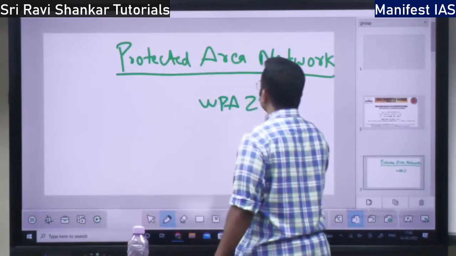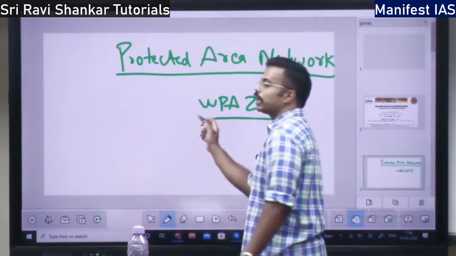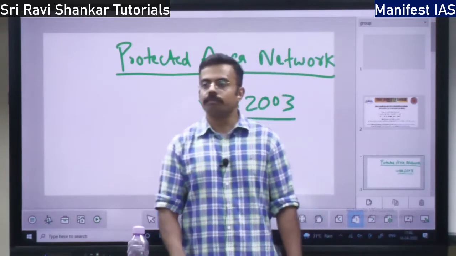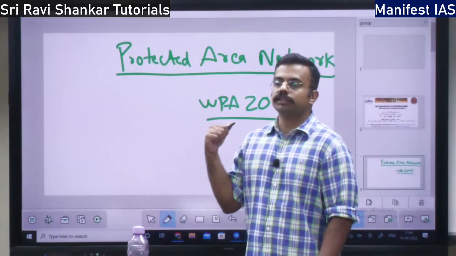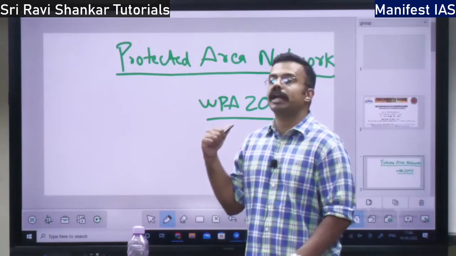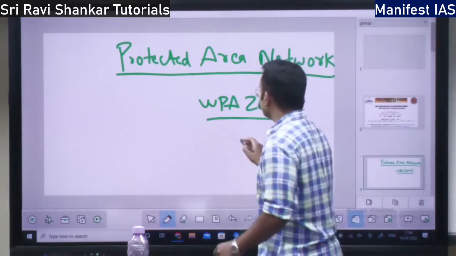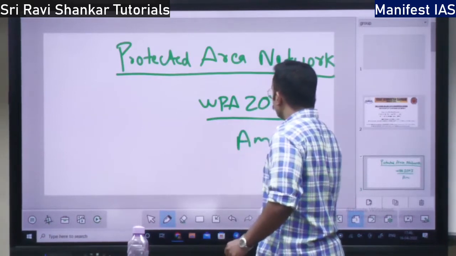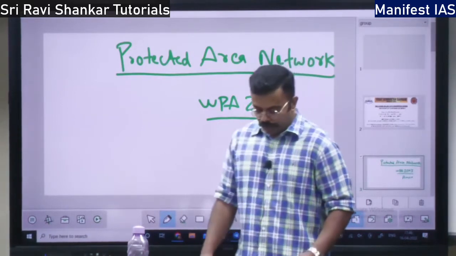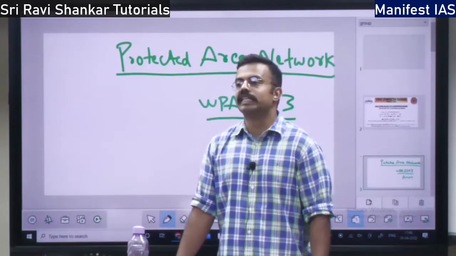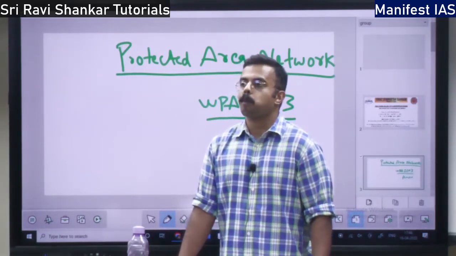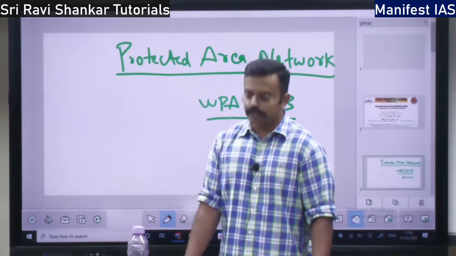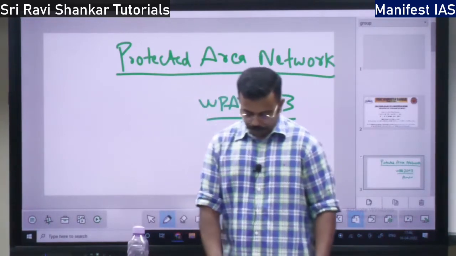You know that the Wildlife Protection Act came in 1972. But what is this 2003? In 2003, there was an amendment to the Wildlife Protection Act. In this amendment, they included the Conservation Reserve and Community Reserve for protection. So what is a conservation reserve?